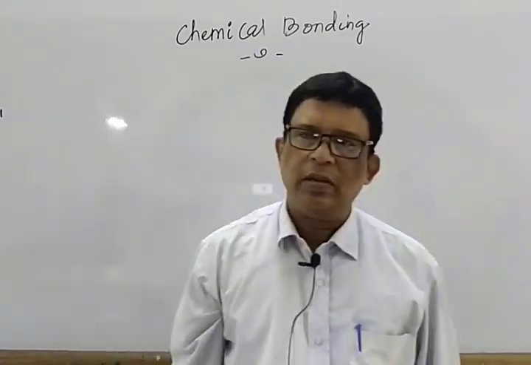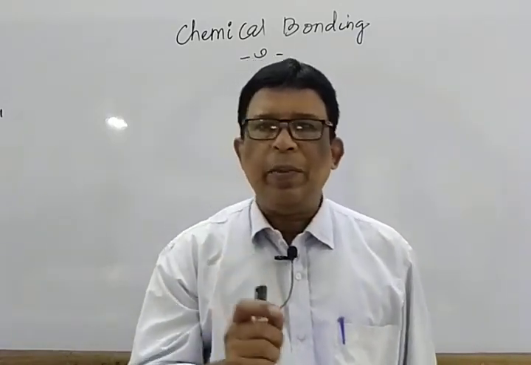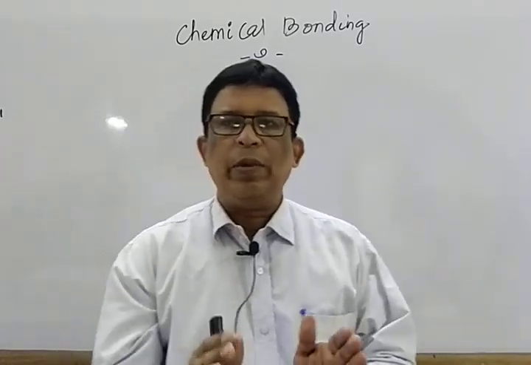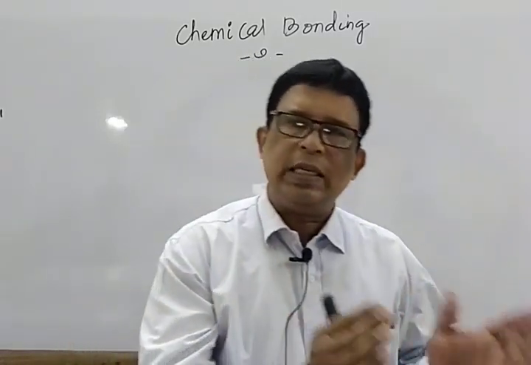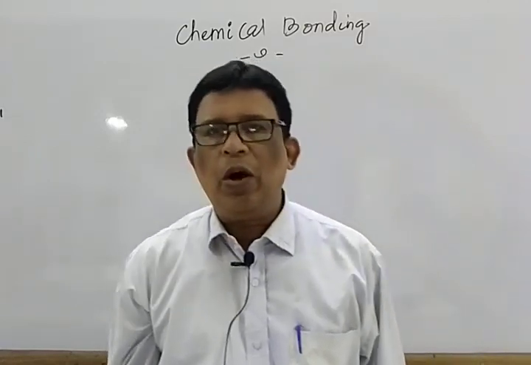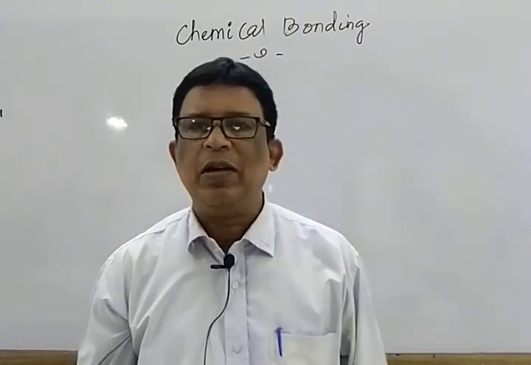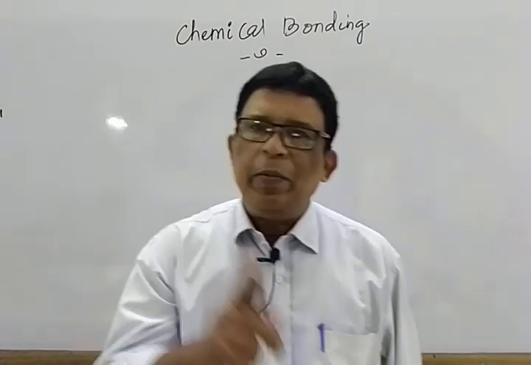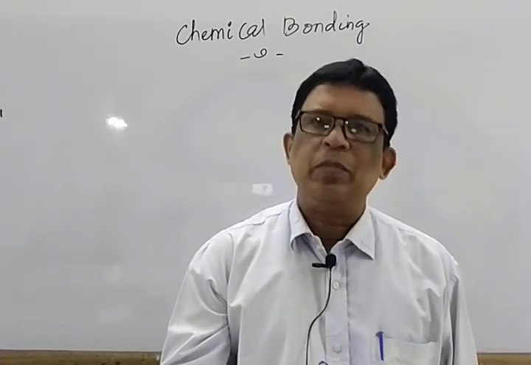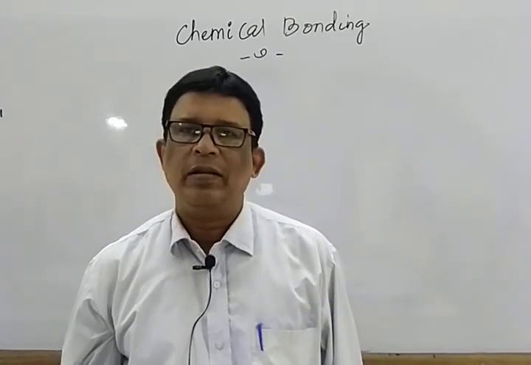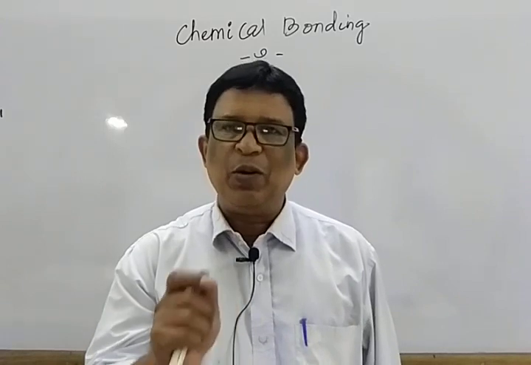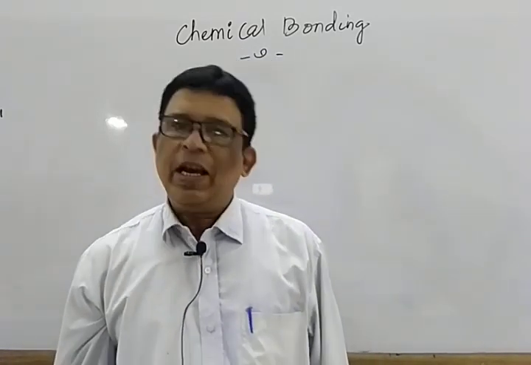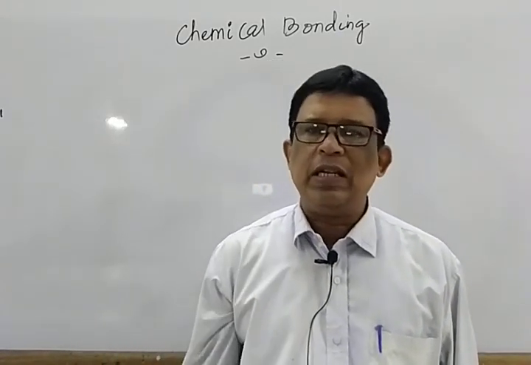So first, listen. Chemical bond or chemical bonding. What do you mean by the word chemical bonding? So two terms is there. One is bond and one is chemical. Bonding or bond is nothing but a force of attraction which binds together the constituent particles. And if this bond forms by chemical means, then it is known as a chemical bond or chemical bonding. A question arises, three questions arise.